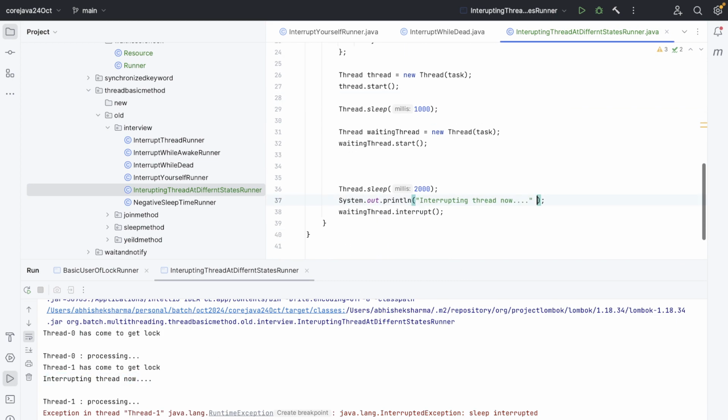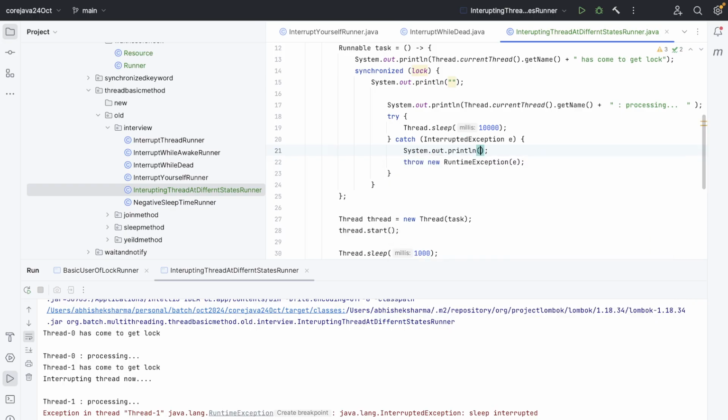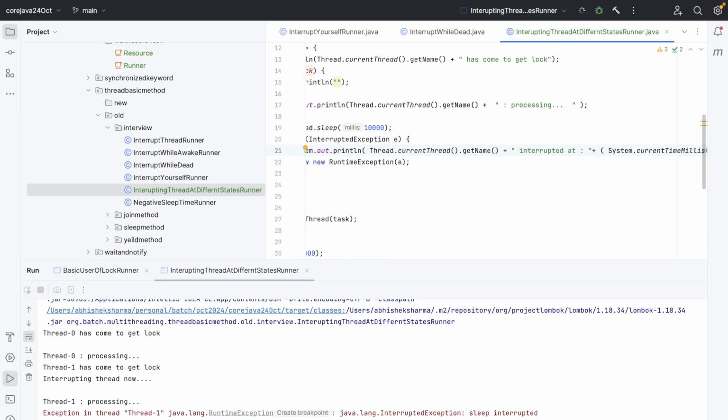Let me print the timing also. Plus System.currentTimeMillis divided by 1000, and one more, whenever it gets interrupted, let's log also, and get the thread name plus interrupted at this milliseconds. Let's run this now.